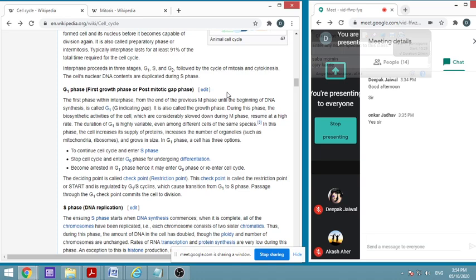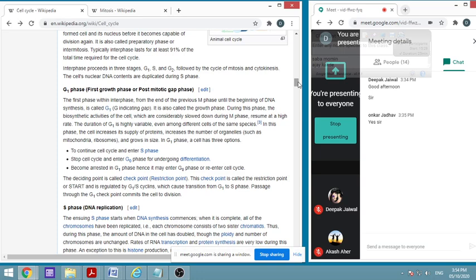So what is G1? It is the first phase within the interphase. We have seen it briefly earlier. At the end of the previous M phase, that is the mitosis phase, a new daughter cell is formed. Then again there is growth, and there is the beginning of DNA synthesis.